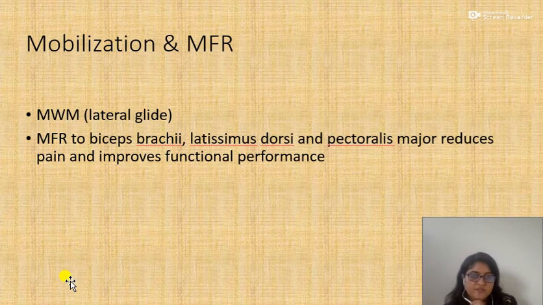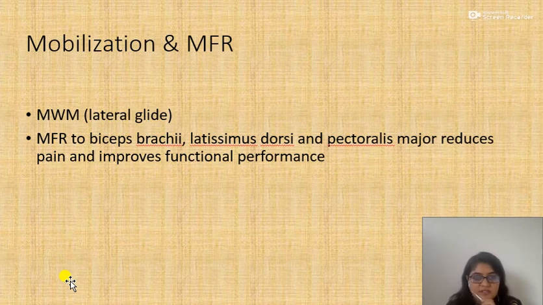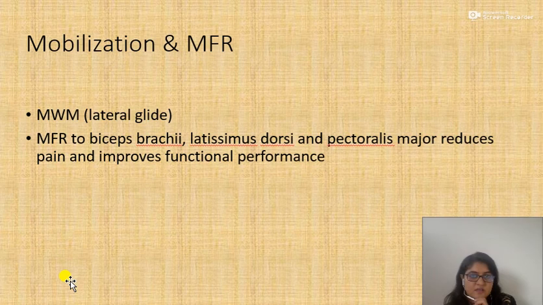Mobilization such as MWM, which is known as mobilization with movement, lateral glide can be applied on the patient for relieving the pain of tennis elbow. Then even MFR, as per the studies, if biceps brachii, latissimus dorsi and pectoralis major muscles have some amount of tender points, then it will affect the posture of the patient on that particular side, that is the involved side. So if the tender points of the biceps brachii, pectoralis major and latissimus dorsi are relieved, then there is tremendous improvement in the function and relief of the pain of tennis elbow patients. So this also can be applied.